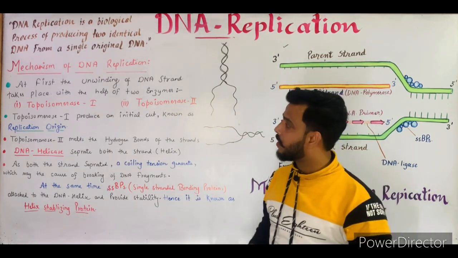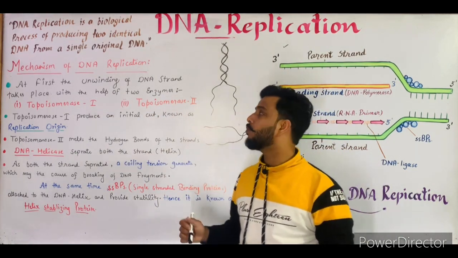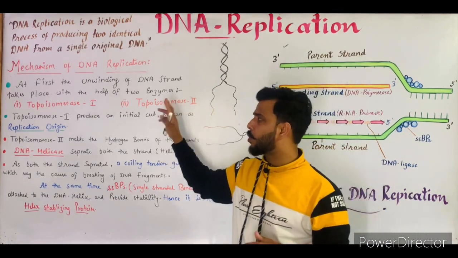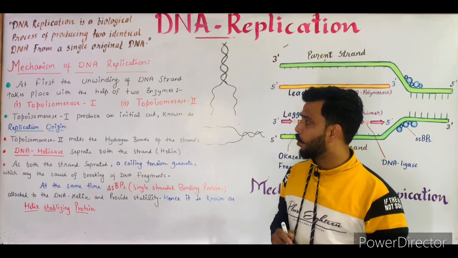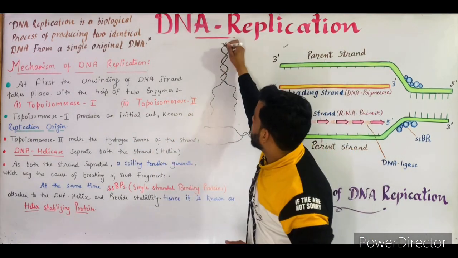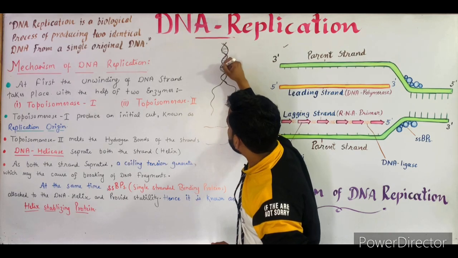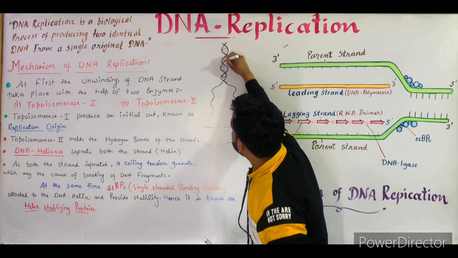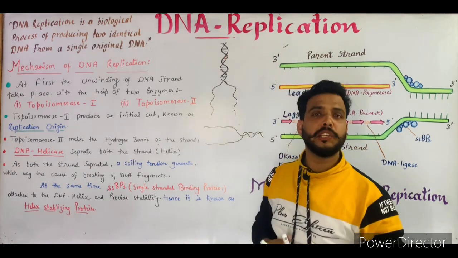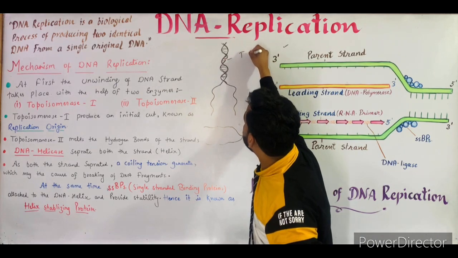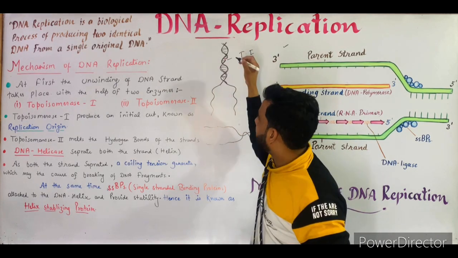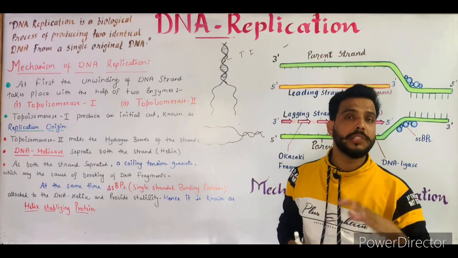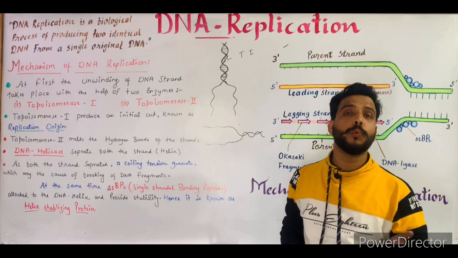The first one is topoisomerase I, while the second one is topoisomerase II. Now what is the function of topoisomerase I? Topoisomerase I produces an initial cut known as the replication origin. So suppose this is the DNA, and these are the hydrogen bonds present between both the strands. Topoisomerase I forms an initial cut. This is the initial cut made by topoisomerase I. This initial cut is known as the replication origin, meaning replication is about to start now, and it occurs with the help of topoisomerase I.